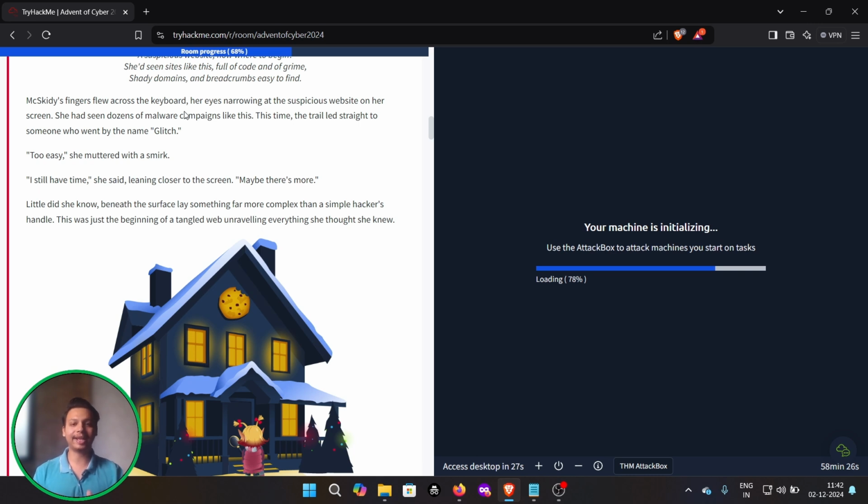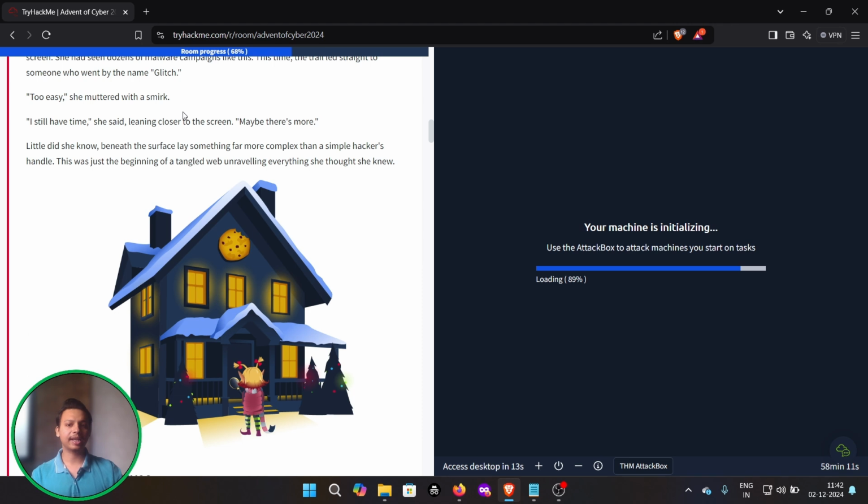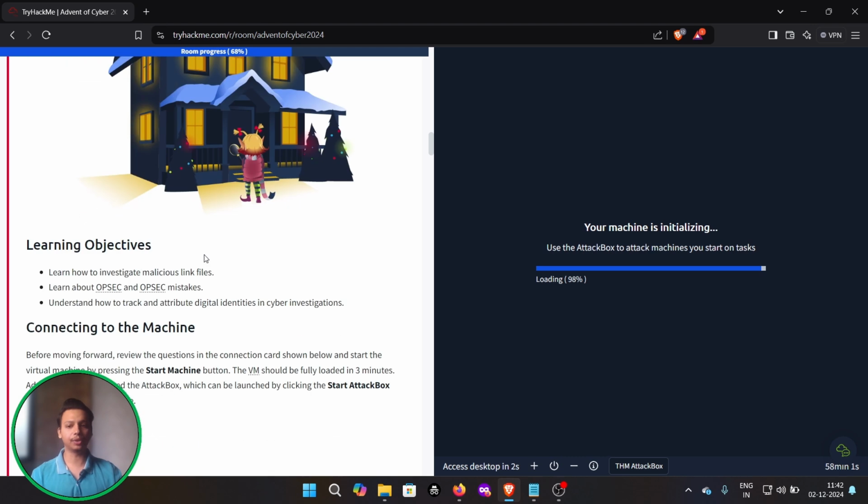This time the trail led straight to someone who went by the name Glitch. Too easy, she muttered with a smirk. I still have time, she said, leaning closer to the screen. Maybe there's more. Little did she know, beneath the surface lay something far more complex than a simple hacker's handle. This was just the beginning of the tangled web, unraveling everything she thought she knew.